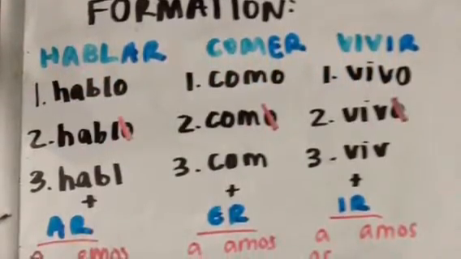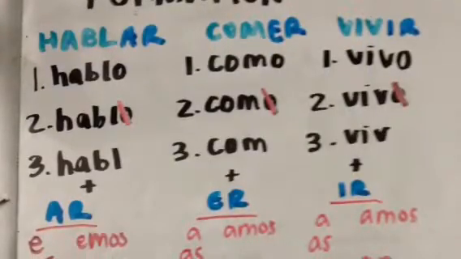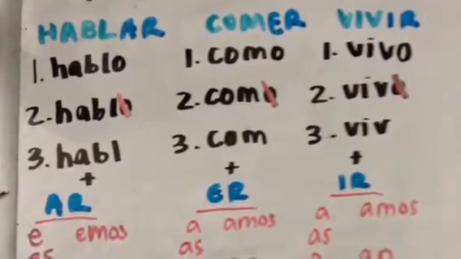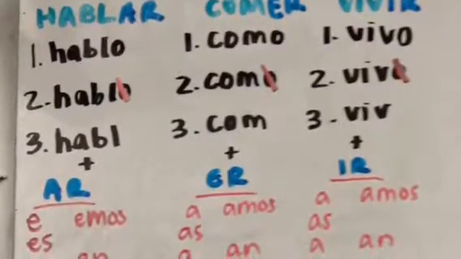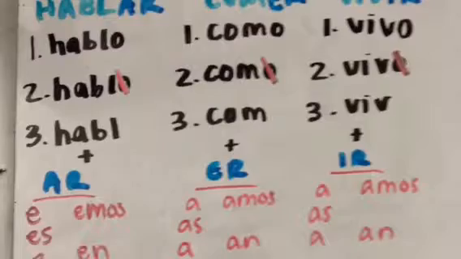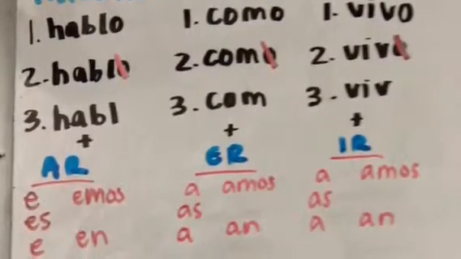Finally, replace the o with the alternate endings so that an AR verb, such as hablar, will become hable in the yo form, hables in the tú form, hable in the third person singular form, hablemos in the nosotros form, and hablen in the third person plural form.